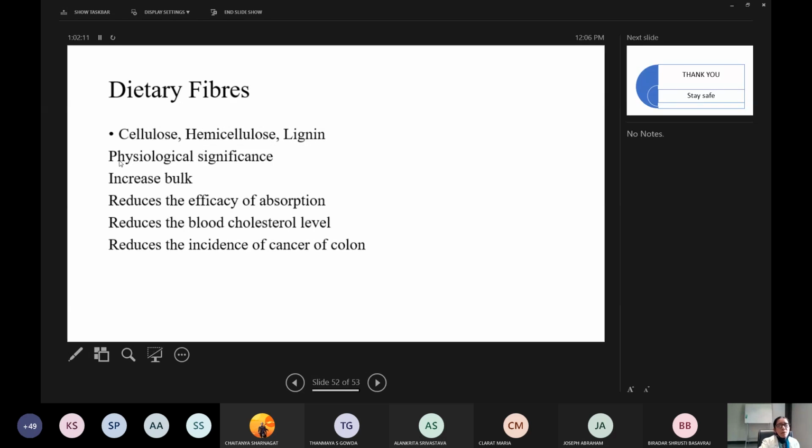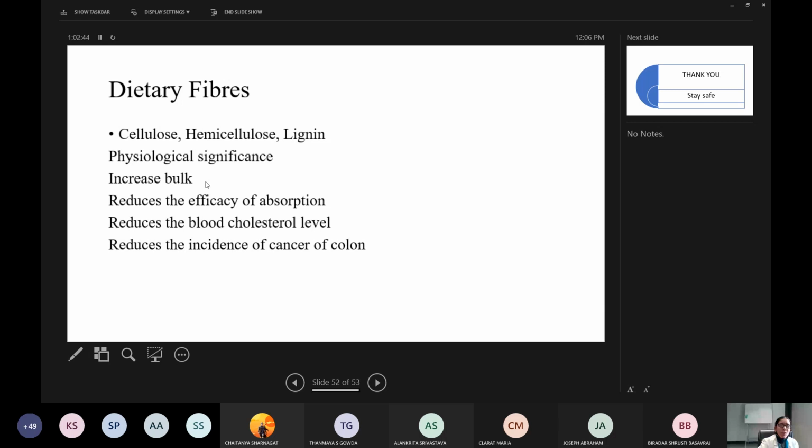What is the physiological significance of taking a fibrous diet? That is fresh vegetables, fruits, all less cooked. We'll be having all these things: cellulose, hemicellulose and lignin. What is the physiological importance of these dietary fibers? They increase bulk, reduce the efficacy of absorption, reduce the blood cholesterol level, and reduce the incidence of cancer of colon. So it increases the bulk.